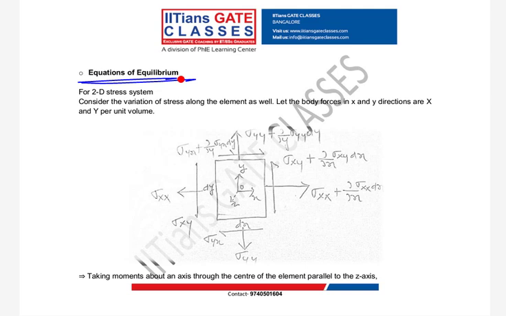So what we do to draw equilibrium? Why do we write equilibrium, guys? Because in a structure, if we move from one point to another point, your stress will vary, right? Because your resultant force may change.